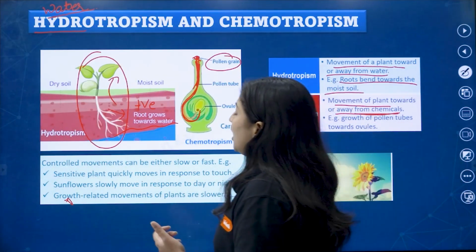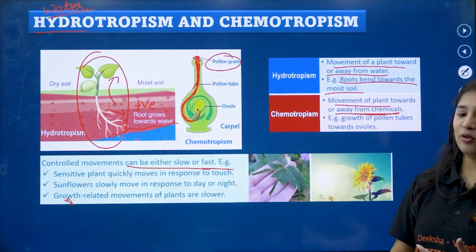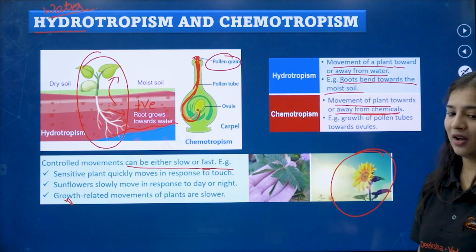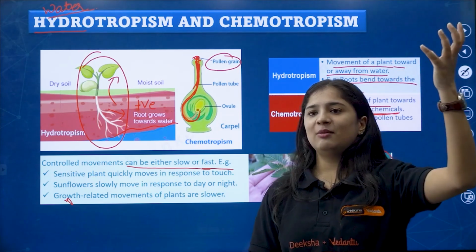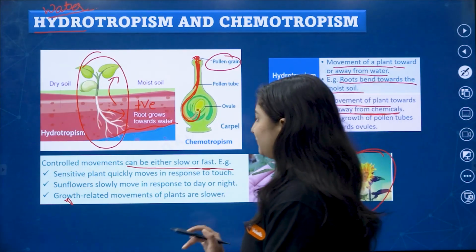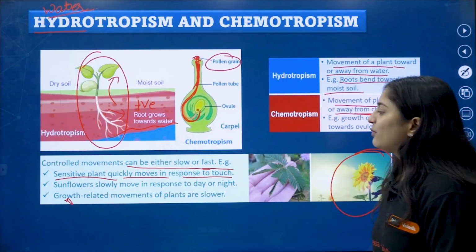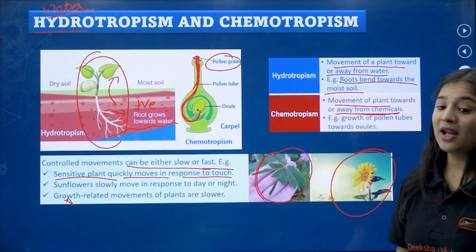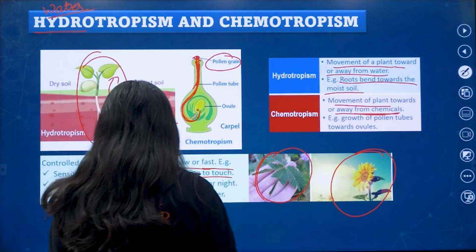Coming to controlled movements, they can be either slow or fast. Sometimes it might be slow, sometimes it might be fast. For example, for slow movements, the best example is the sunflower. You have seen, they are always bending towards the sun. Whenever the sun comes, they will be active. Whenever the sun goes, they will be like this. Sensitive plants quickly move in response to touch. Mimosa pudica is nothing but the touch-me-not plant, or the shy plant. Sunflower also moves slowly.